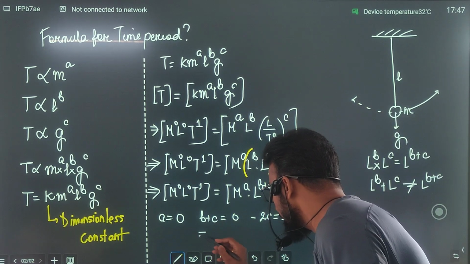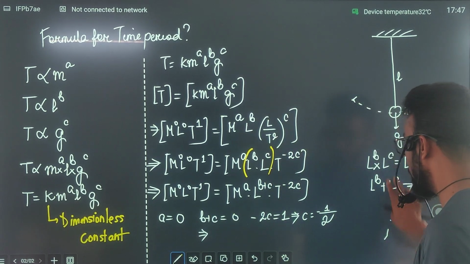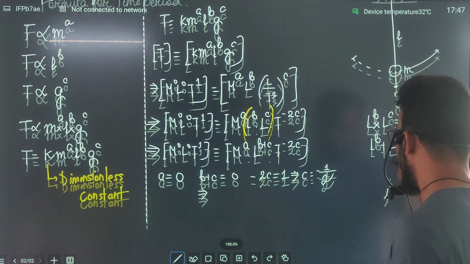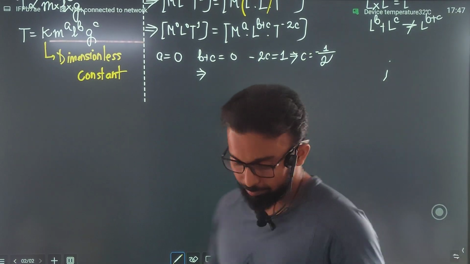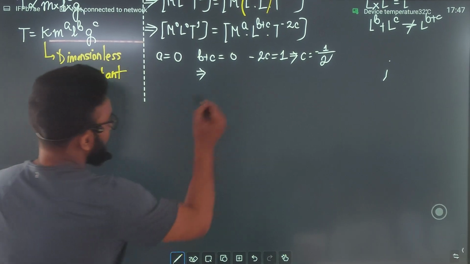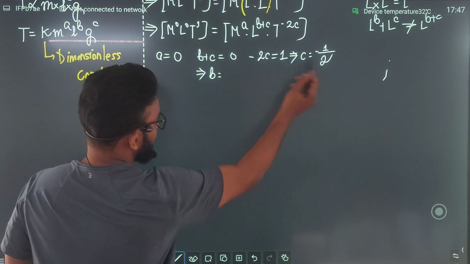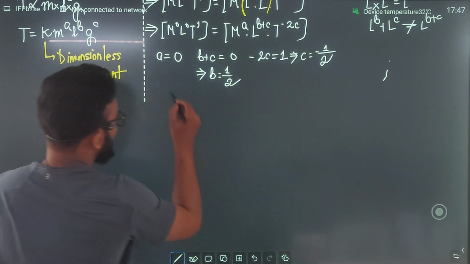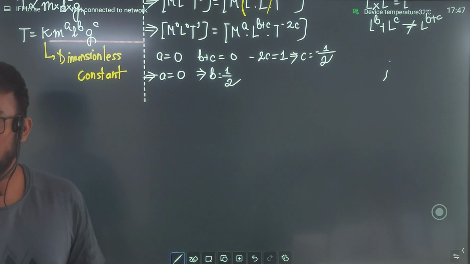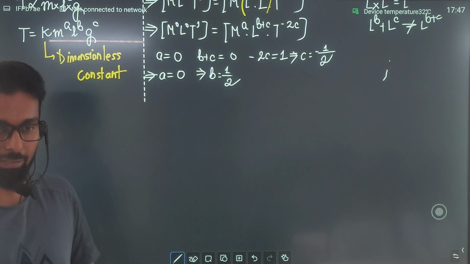क्या मैं b लिख सकता हूँ? कुछ तो बोलो. Okay. So in this case, b is equal to what? Minus c. Minus c का वैल्यू क्या हो जाएगा? हाफ. और यहाँ पर a का वैल्यू हमने क्या लिख कर रखा है? 0. Now are we ready to write the formula? Because all the unknowns are calculated.